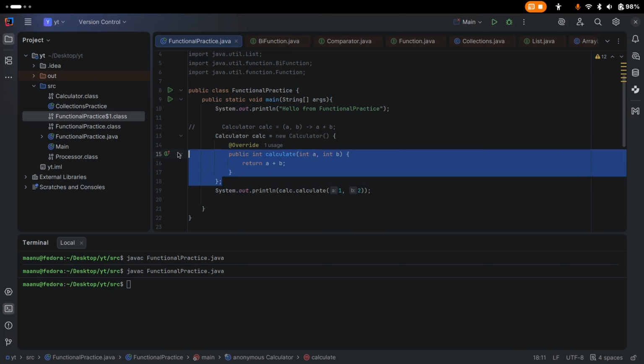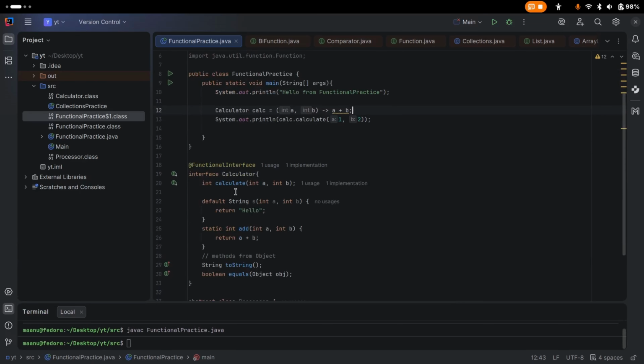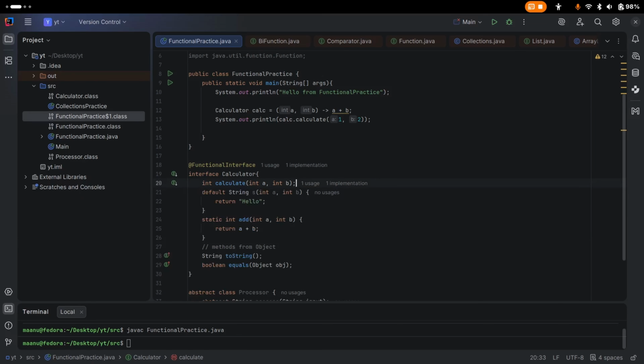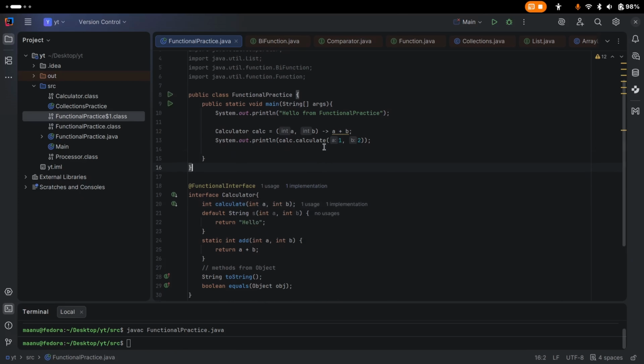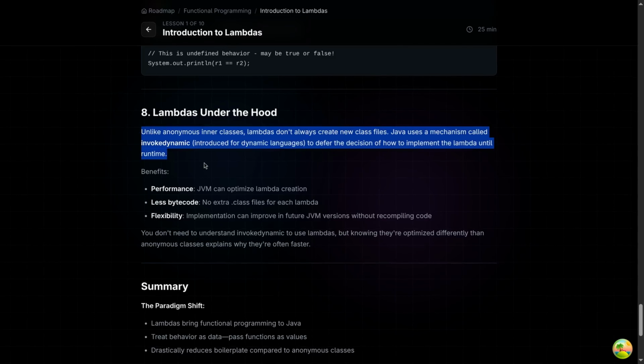But in case of functional interfaces or lambdas, we don't get those class files. And this is the exact reason that our lambda implementations are fundamentally different, and our JVM can optimize under the hood. So what actually happened here? Let's discuss just high level. Unlike anonymous classes and inner classes, lambdas don't always create new class files.